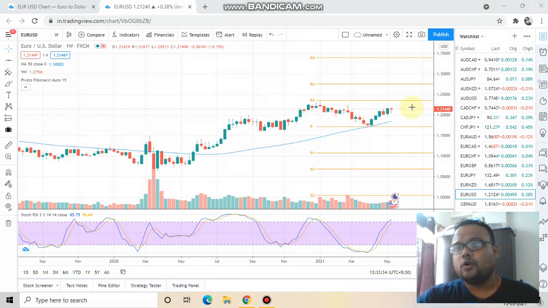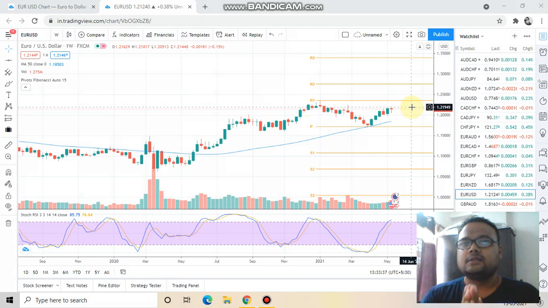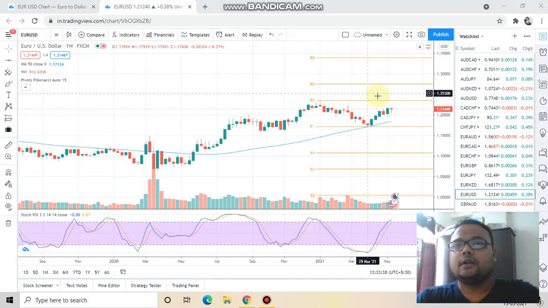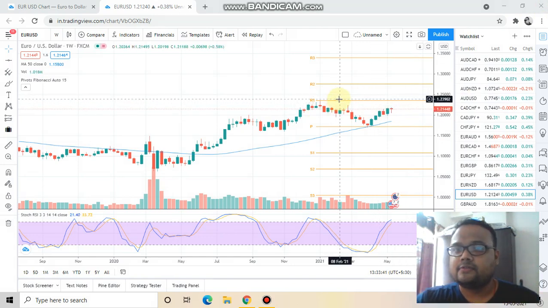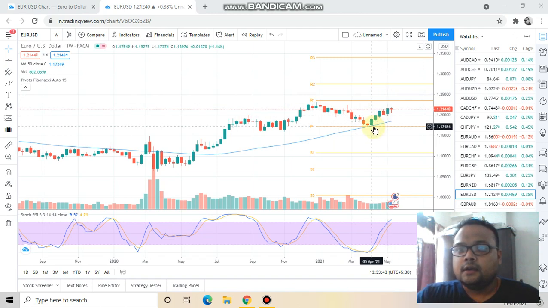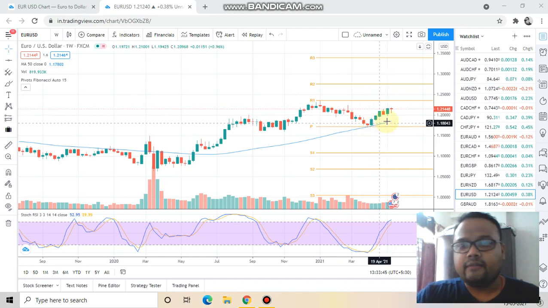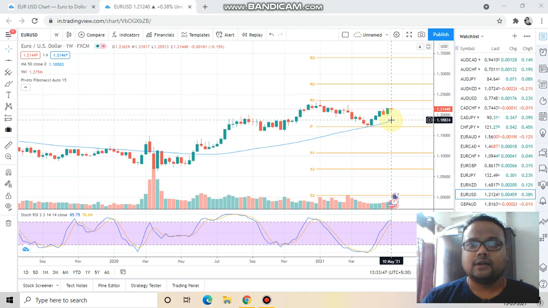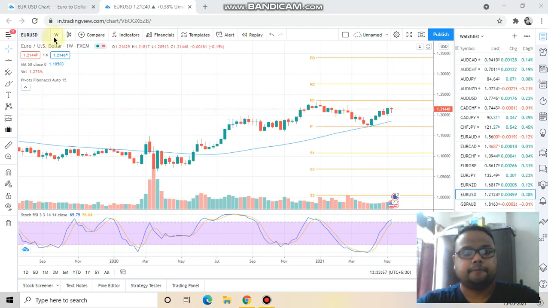And if we look at the overall chart, then there is no prominent support or resistance available. They are quite far away. This level is far away, and this 50 moving average is also quite far away. So as of now, the only thing that we need from the weekly chart is that the buyers are present in the market.